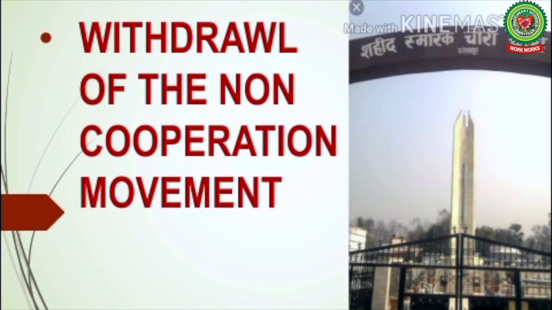Now let's discuss the reasons for the withdrawal of the non-cooperation movement, or why this movement was suspended by Mahatma Gandhi. On your screen, you can see a historical mark, Chauri Chaura, where a violent activity took place that forced Mahatma Gandhi to end the non-cooperation movement.